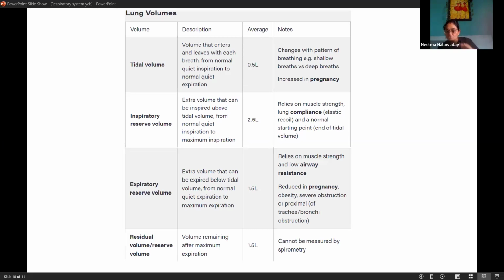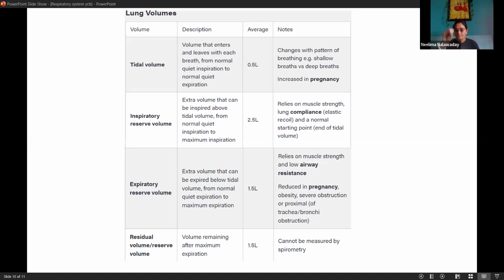One basic thing I forgot to tell you: while we breathe in and breathe out, what changes happen inside our lungs or inside our thoracic cage? That is the gaseous exchange, and that is okay. But when we breathe in, our thoracic cage gets expanded. It is expanding. This movement of the thoracic rib cage is called bucket handle movement.